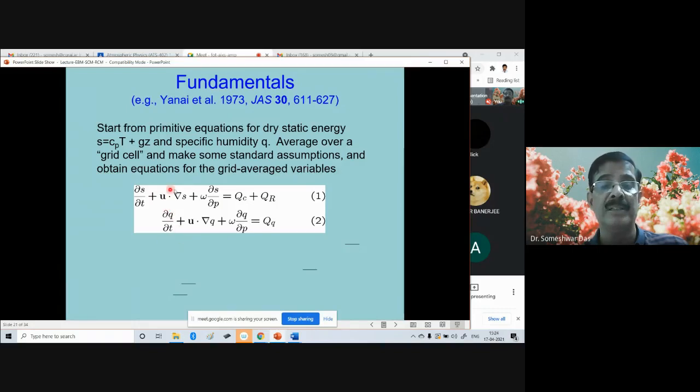Okay, so in a similar fashion, this is written as dq by dt, the rate of change of specific humidity with time, plus the horizontal advection of the specific humidity, plus the vertical advection of the specific humidity, is equal to the flux of the specific humidity.